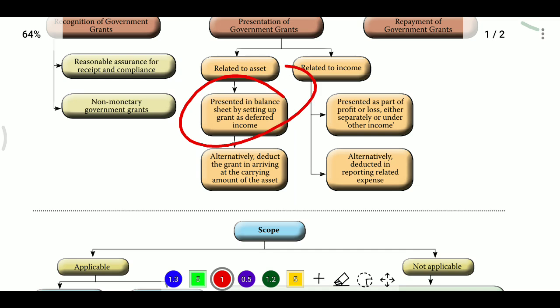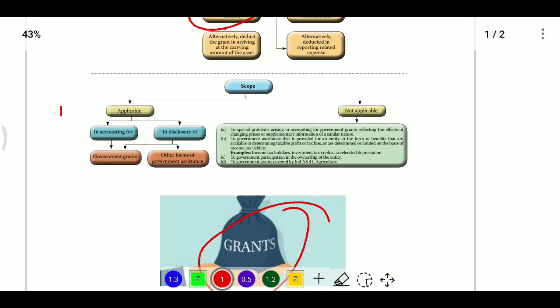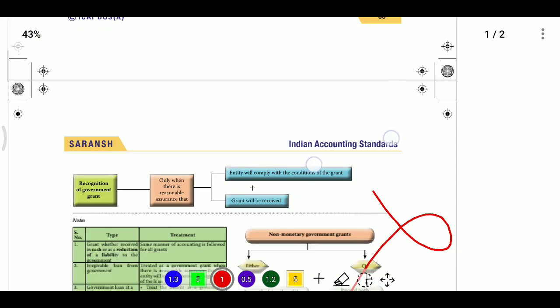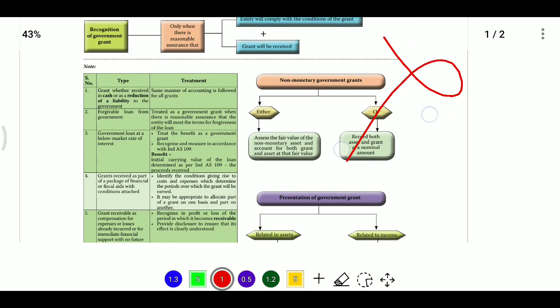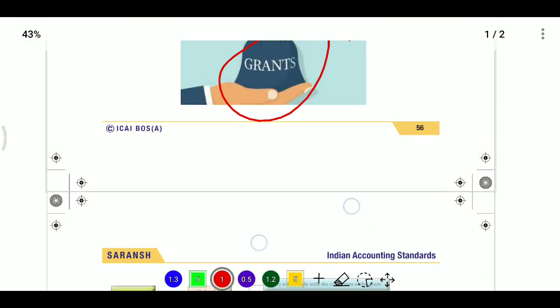Another option: if the grant is receivable for depreciable assets, then the grant we are receiving is shown as deferred income in the balance sheet, and transferred to the profit and loss account in the ratio of depreciation over the useful life of the asset.